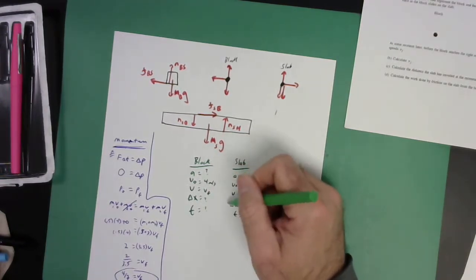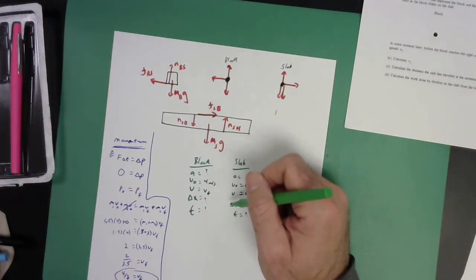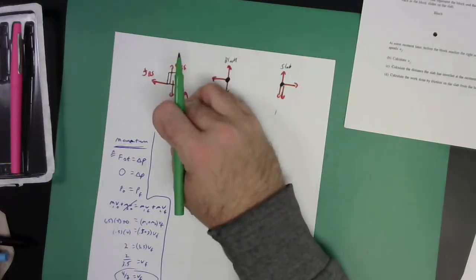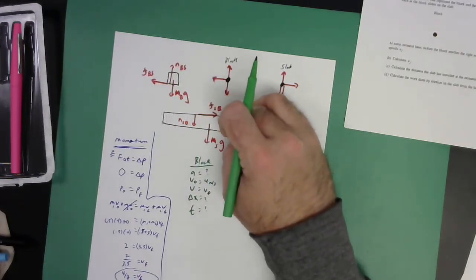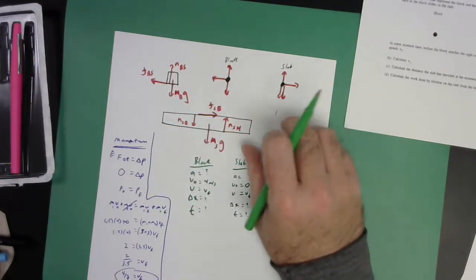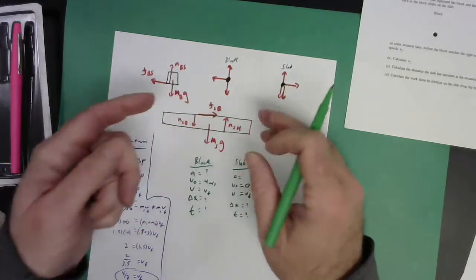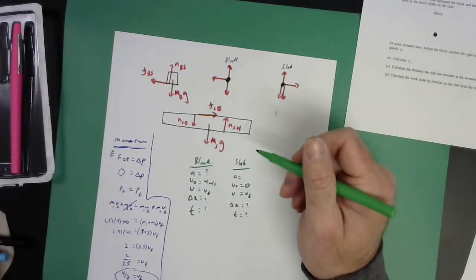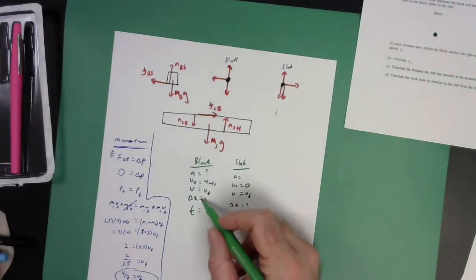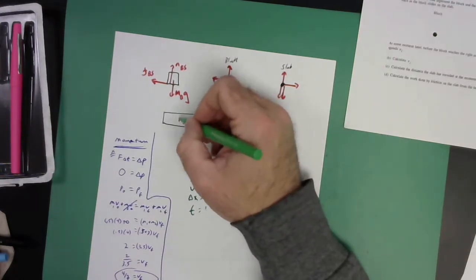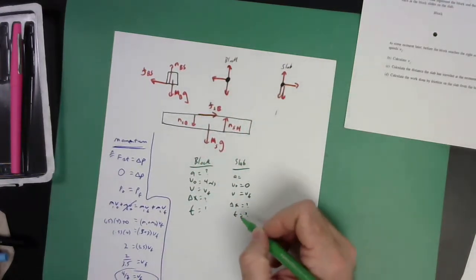The delta x's aren't quite going to be the same though, because this block will slide some on the slab, right? Meanwhile, the whole slab moves. The slab moves some distance, but the block is going to move that same distance plus the length along the slab that it went. Does that make sense to you? I hope so. So the point is this delta x is not the same as that one. It's related by that extra distance it slides along the slab.